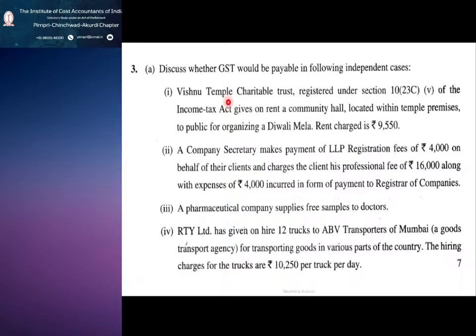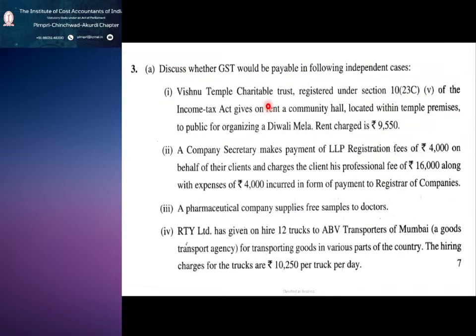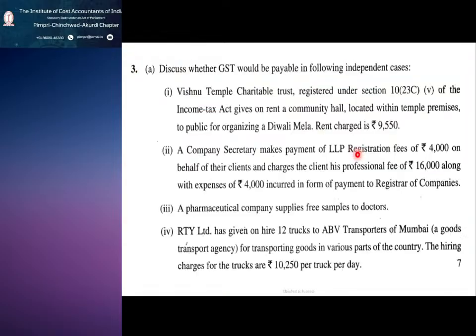So that one is the charitable trust. Entry number 13 you need to refer, and this is the normal one which is related to pure agent services. This also we have an entry number, but I did not capture it over there. And we have a pharmaceutical company, that is free samples to doctors. That means you should remember about Schedule 1.